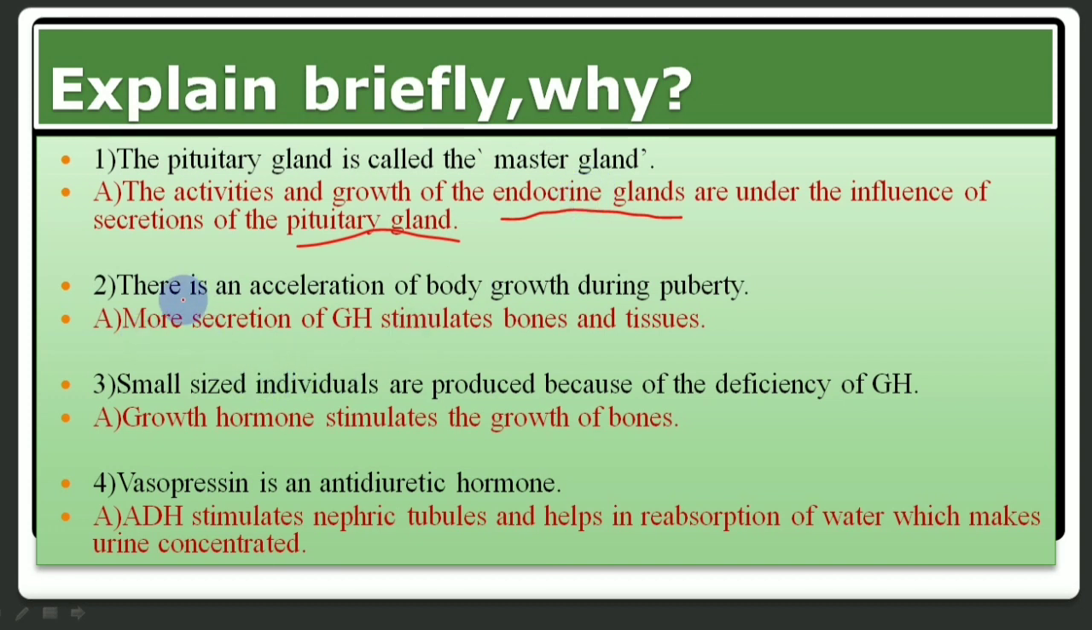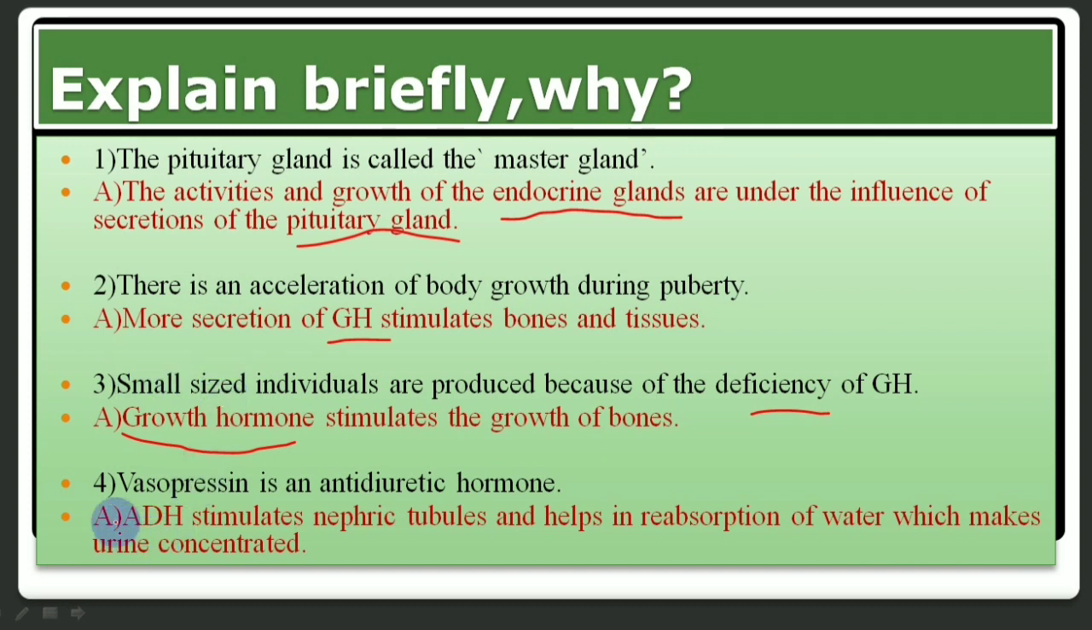Second, there is an acceleration of body growth during puberty. During puberty, growth hormone is secreted in more quantities, which stimulates the bones and the tissues. So, body growth is accelerated. Question number 3. Small size individuals are produced because of the deficiency of growth hormone. Because growth hormone stimulates the growth of the bones. If there is deficiency of this growth hormone, then the individual becomes small in size.